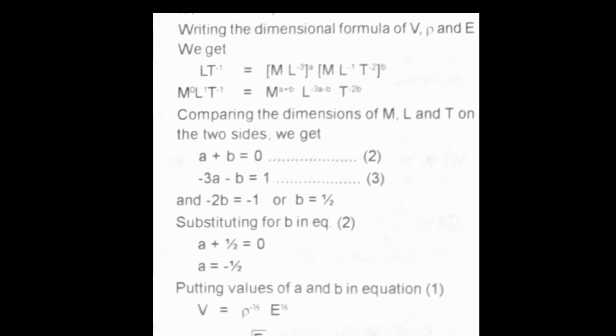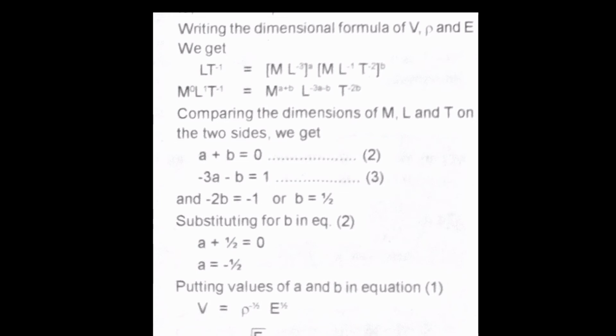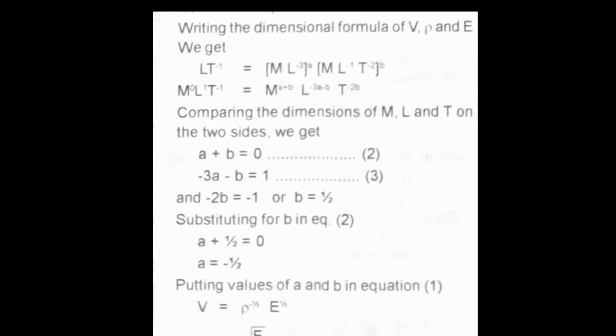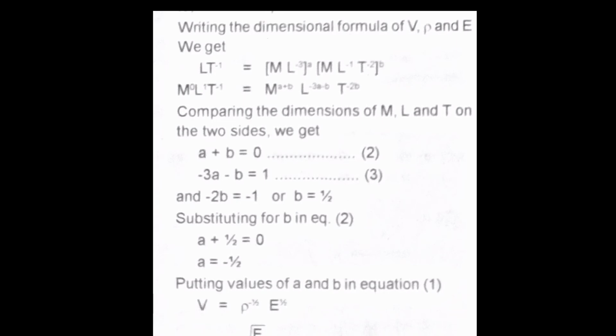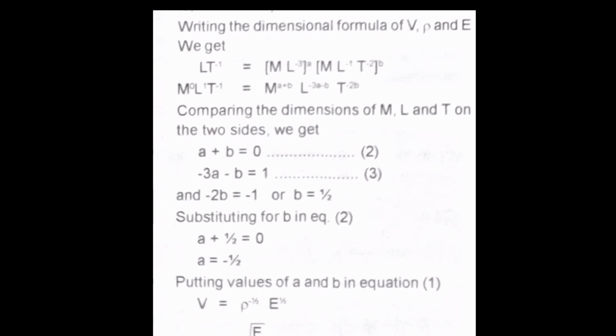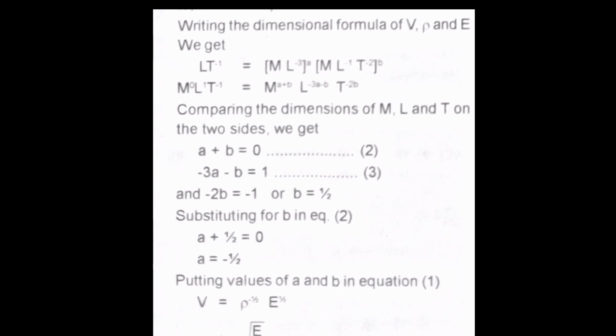Okay, now we have b is equal to half, right? So suppose we substitute the value of b in equation 2, a plus b equal to 0. So what will we get? a plus half is equal to 0. So how can we find a? a will be equal to minus half, right? So now we have a and b.